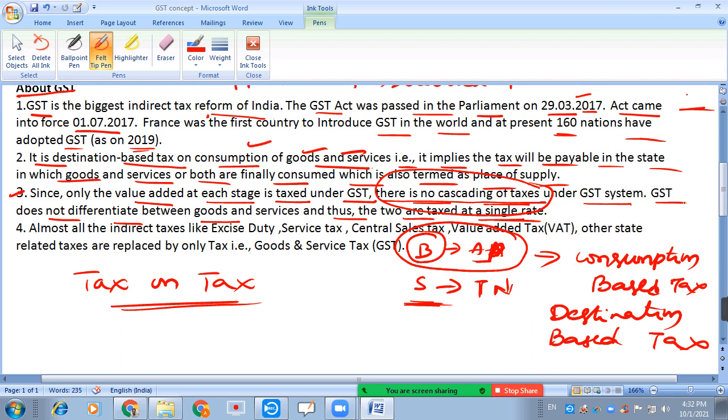So now, GST doesn't differentiate between goods and services, and thus the two are taxed at a single rate. It means goods and services are not differentiated. Goods are not separated from services. Both are considered from a similar point of view, and they are taxed at a single rate, even if it is a good or a service.